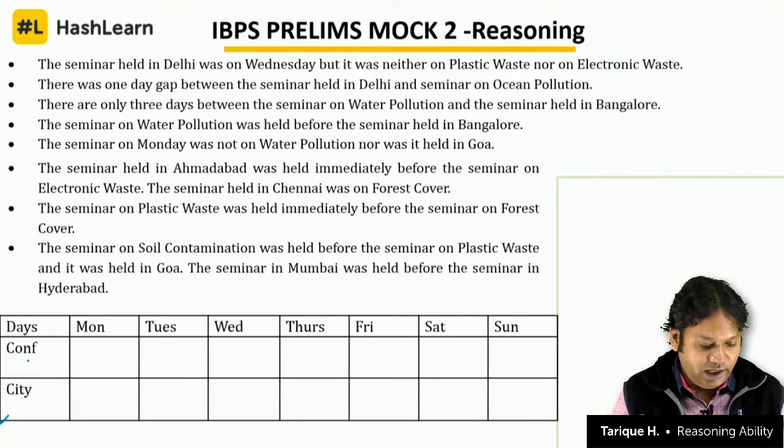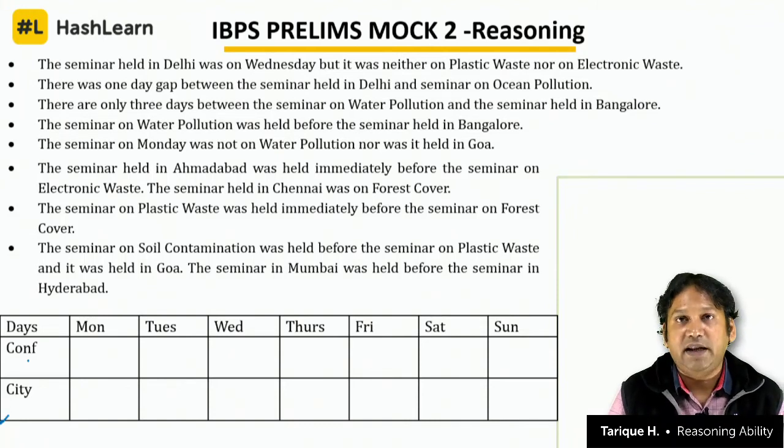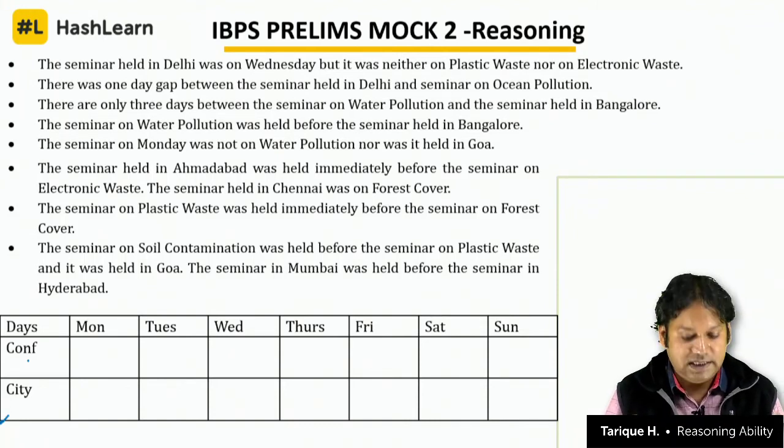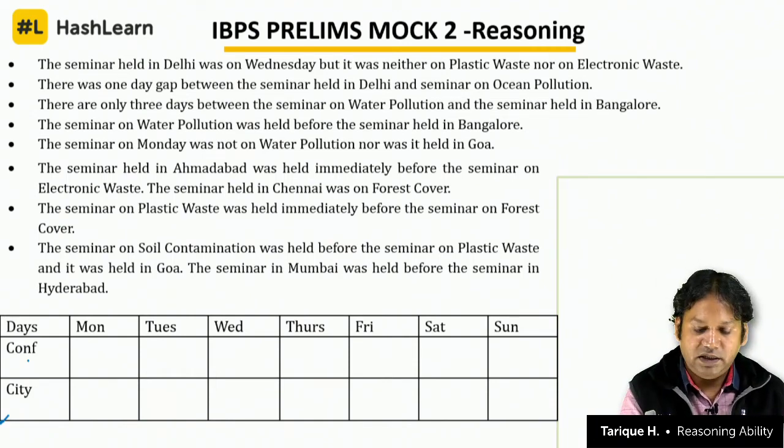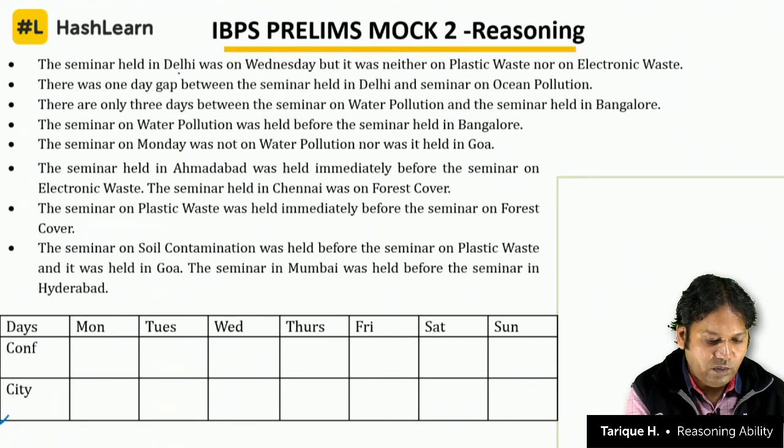There are 3 rows: days, conference, and city, and 7 columns: Monday, Tuesday, Wednesday, Thursday, Friday, Saturday and Sunday. We are just writing, putting the clues on top here for you to refer to. Let's see here, the seminar held in Delhi was on Wednesday.